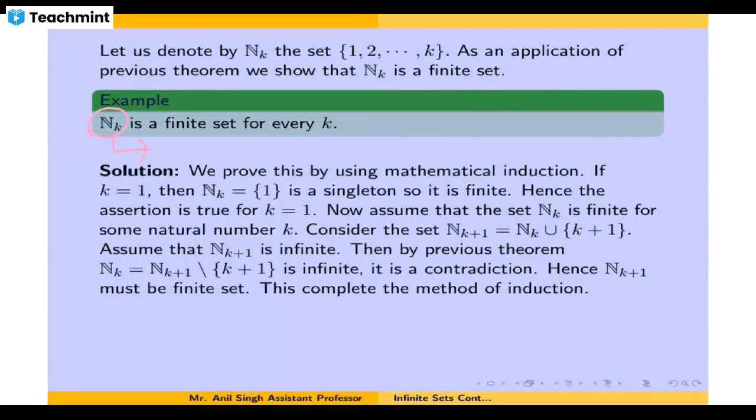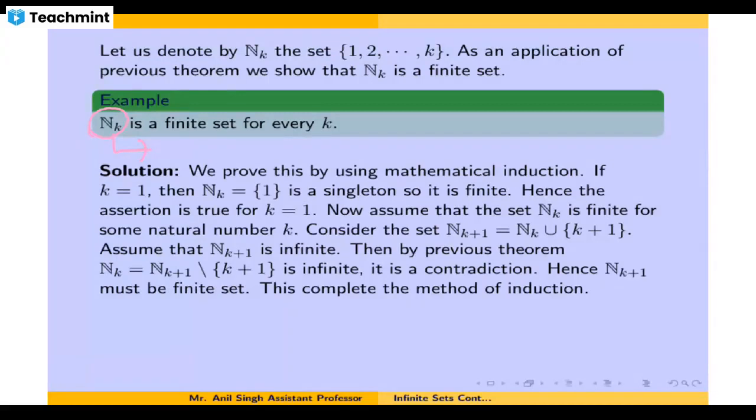And first we will prove that this n sub k is a finite set. We are going to use the method called mathematical induction, that you all are aware of, to establish that this set is a finite set. You begin with k equals 1. When k is equal to 1, then n sub k is a singleton set containing 1, and you know that singletons are always finite, so this is a finite set. That means this assertion is true for k equals 1.